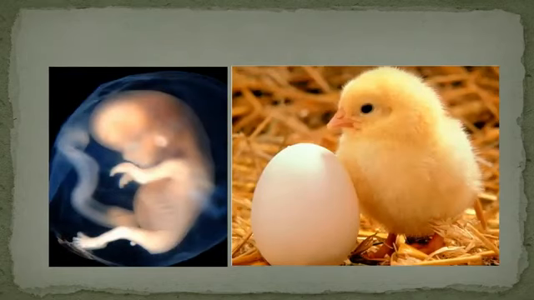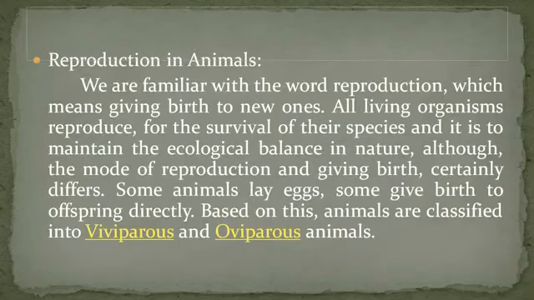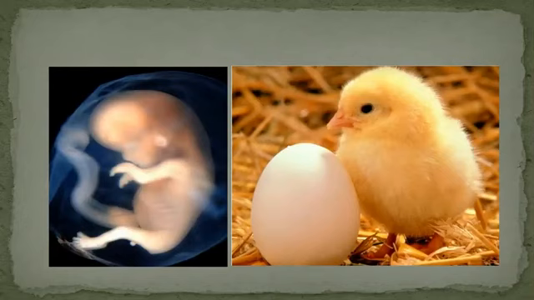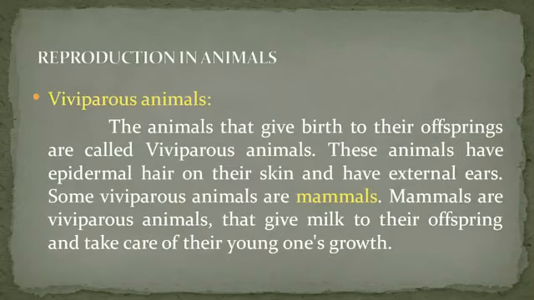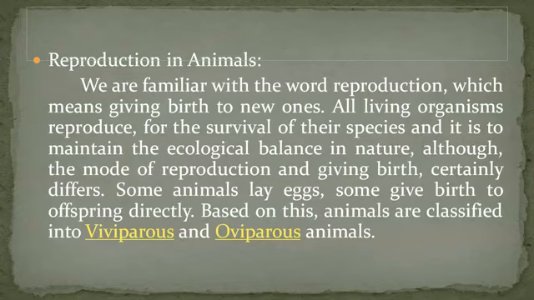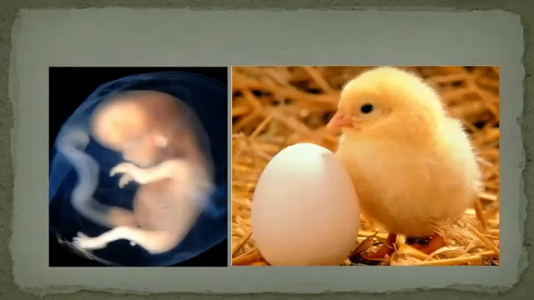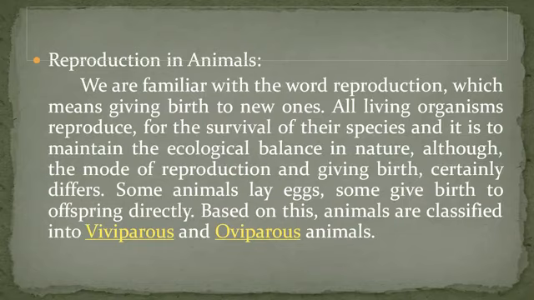All living organisms reproduce for the survival of their species, and it is to maintain the ecological balance in nature. Although the mode of reproduction and giving birth certainly differs, some animals lay eggs, some give birth to offspring directly. Based on this process, animals are classified into viviparous and oviparous animals.